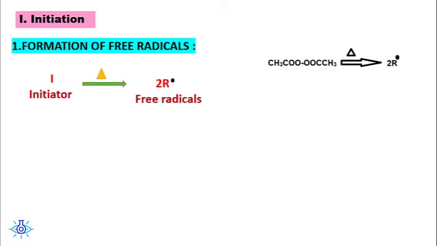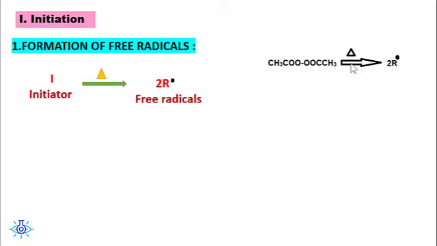Initiation involves two stages. One is formation of free radicals. Free radicals are generated by initiators by the action of heat on them. Suppose, let us take acetyl peroxide. This compound is acetyl peroxide, CH3COO-OCOCH3.